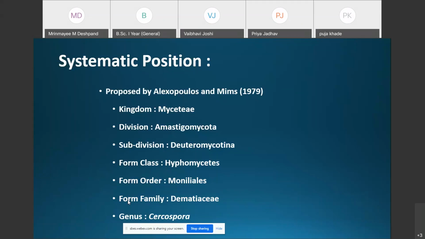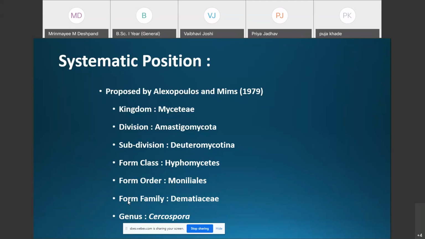We have discussed a member of Ascomycotina, that is the Aspergillus, and also a member of the Basidiomycotina, that is the Agaricus. The fungi included in the Deuteromycotina show resemblance with the members of the Ascomycotina and the Basidiomycotina in some features.